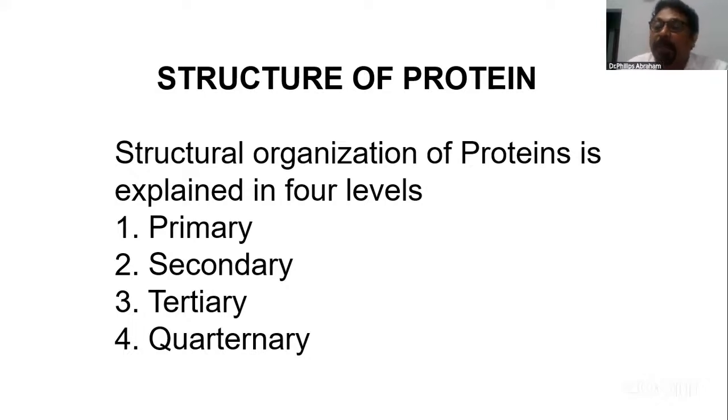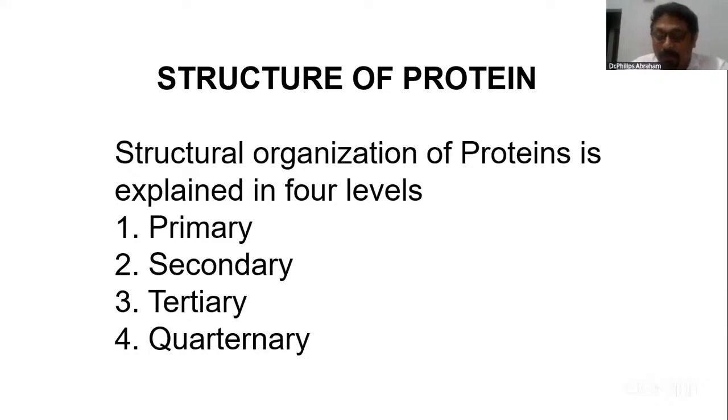Okay, what do you mean by primary structure? I'll give you some most important points about the primary structure. Of course, what is primary structure? It defines how many amino acids are there in a protein or a peptide chain, and in which order it is arranged.